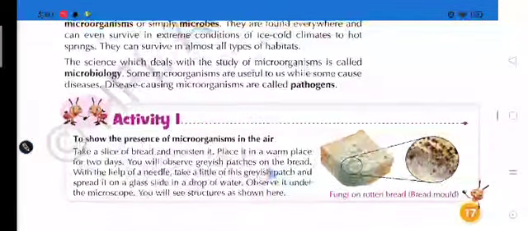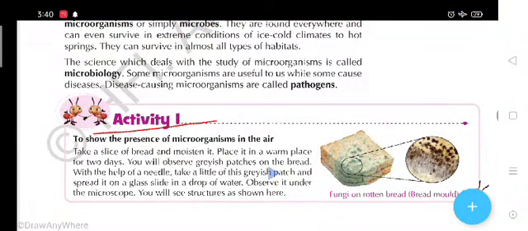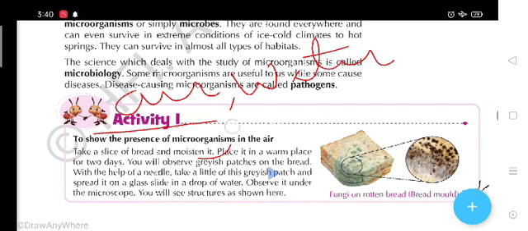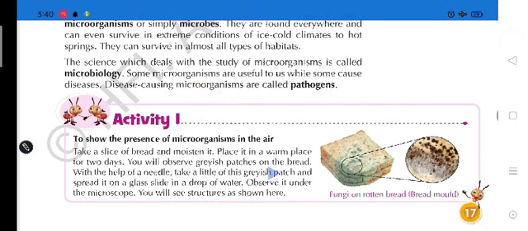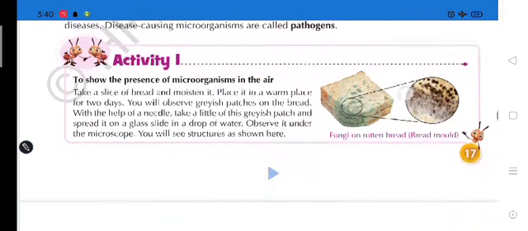Here is an activity, students. In this activity you will see the presence of microorganisms in the air. I told you the presence of microorganisms can be seen in air, in water, on land and everywhere. So here we are going to talk about the presence of microorganisms in air.